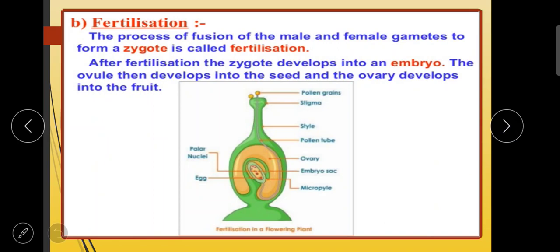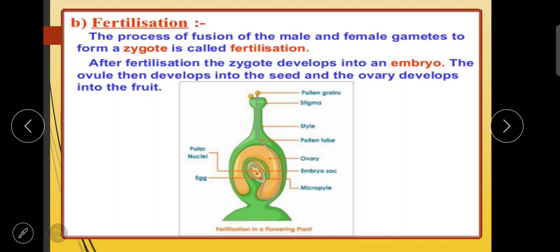Now this was the case of pollination, children, that we have seen. It happens in three ways: by wind, by water and by insects. Now the second process comes, it is fertilization. The process of fusion of the male and female gametes, from the pollen grain to the stigma, they contain male and female gametes. So when they fuse with each other, they form a zygote, and this process is called fertilization. Here you can see, children, after fertilization, that zygote develops into an embryo and the ovule then develops into the seed and the ovary develops into the fruit.